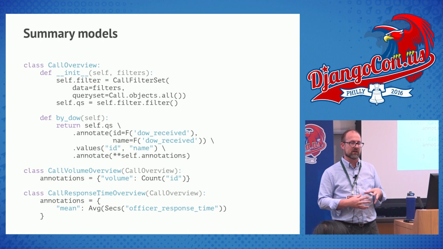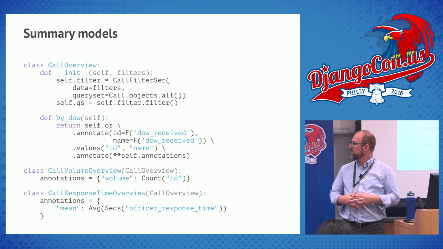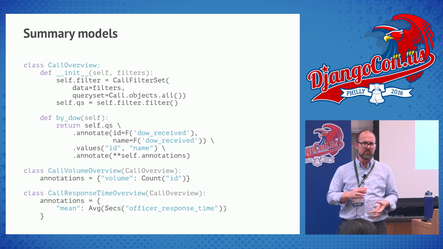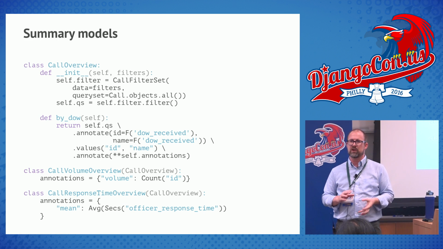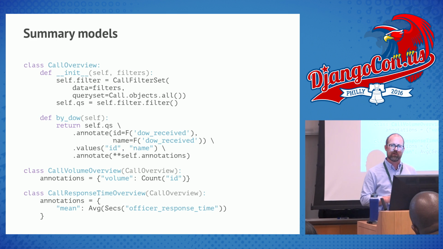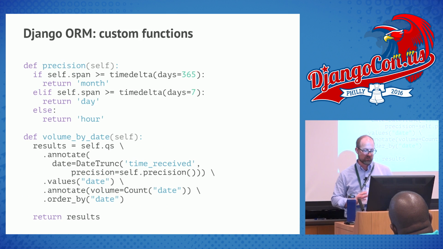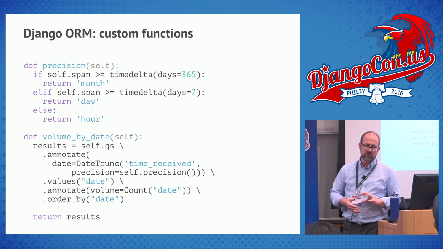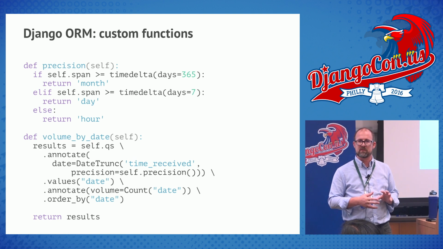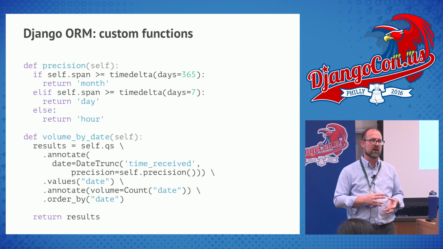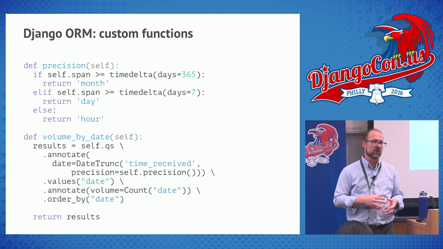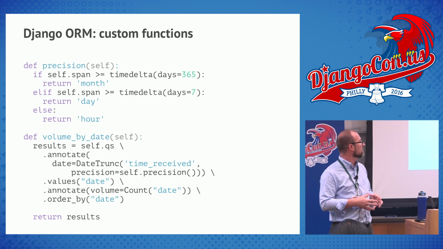You might notice in here down at the bottom on that last annotation for the mean, the average seconds of the officer response time. Seconds is not a standard Django function for the ORM. So I'll talk a little bit about why that happened and how useful that's been. So I mentioned I use PostgreSQL, and I find that to be a necessity for this sort of work because it really does have some great things inside of it in terms of being able to do different types of queries that you can't necessarily do because it goes outside the SQL standard.